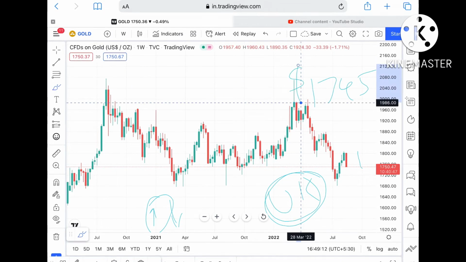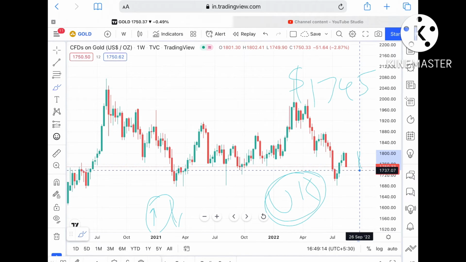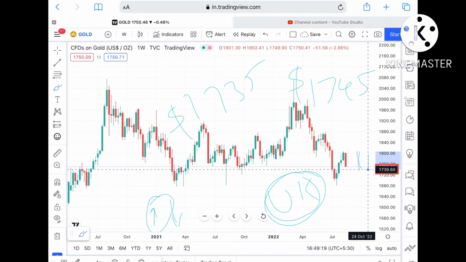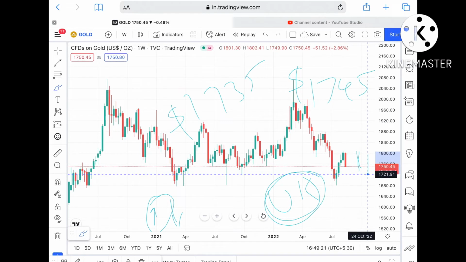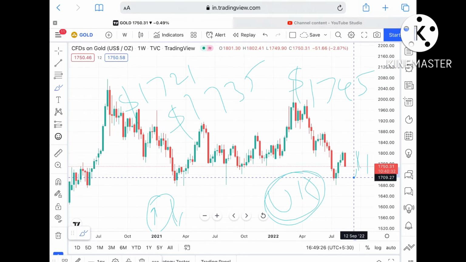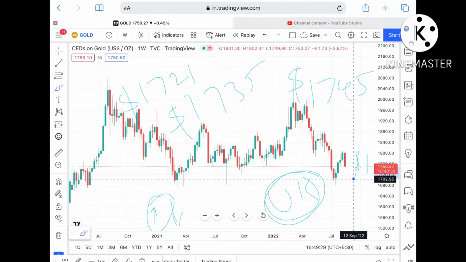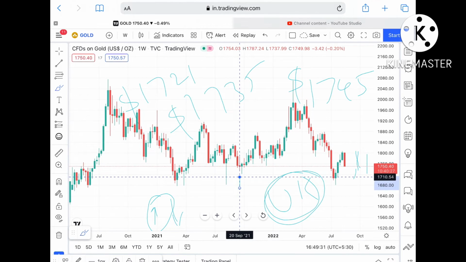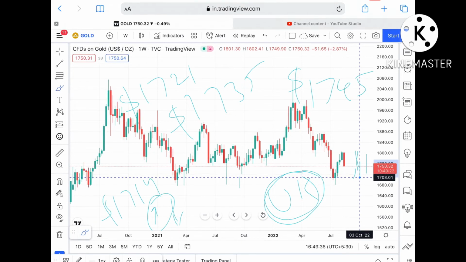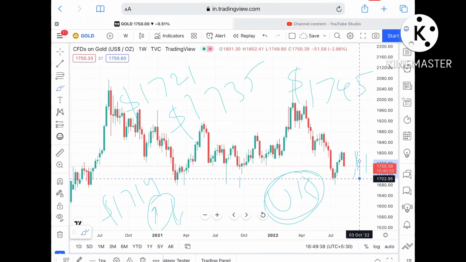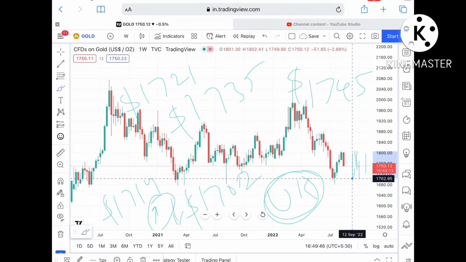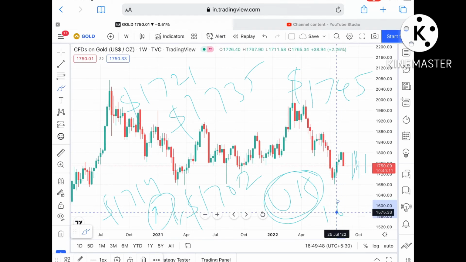And suppose that level goes downside, then we can see it fall further low towards a level of $1735. Once the price falls below 1735, there is a high probability it can go further down towards a level of $1721, and if that level goes down, it can fall further low and touch a level of $1714. Suppose the price falls below that level, then there is a high probability it can touch $1702, and from there it can fall further low and touch a level of around 1697.